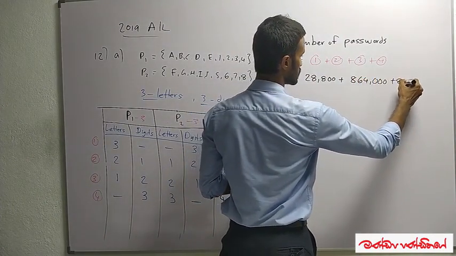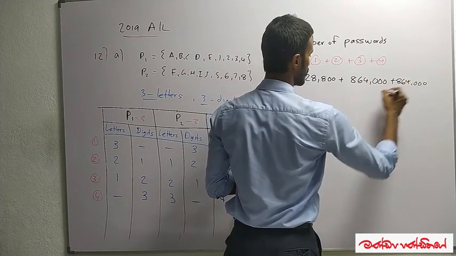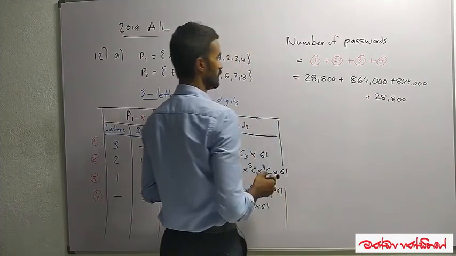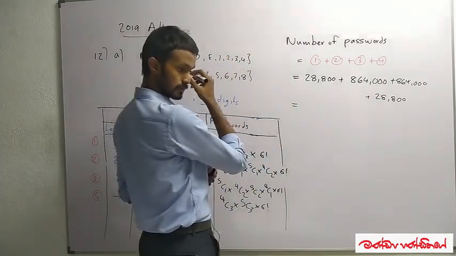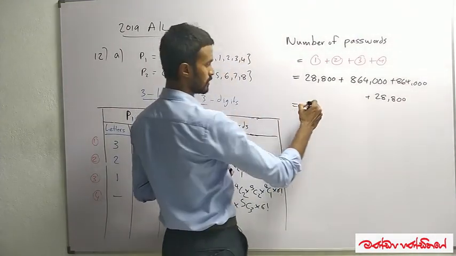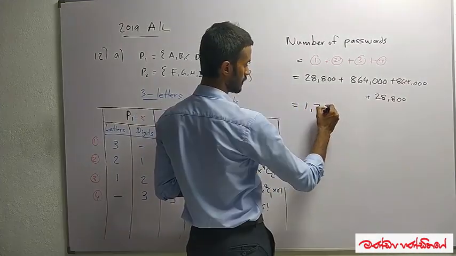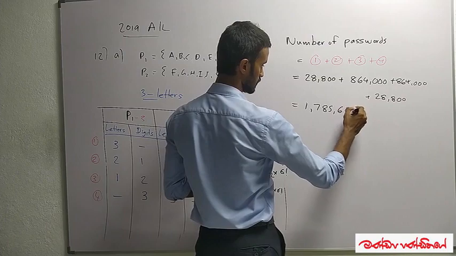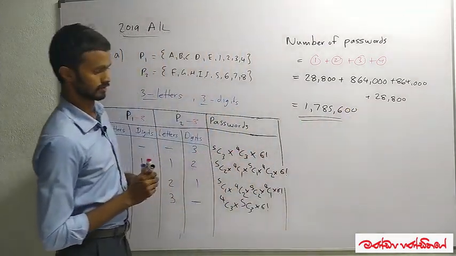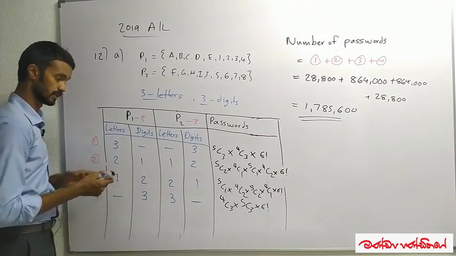For the third one I get 864,000. Last one I get 28,800. That gives us a sum of 1,785,600. Okay, that means the sum of this.